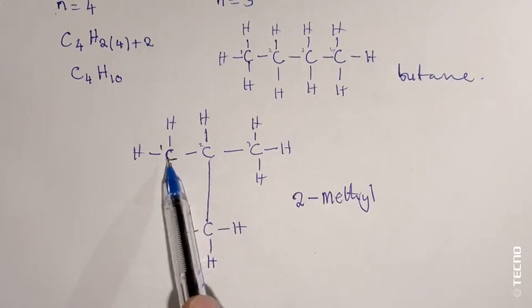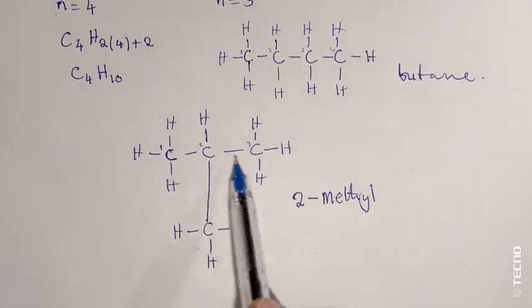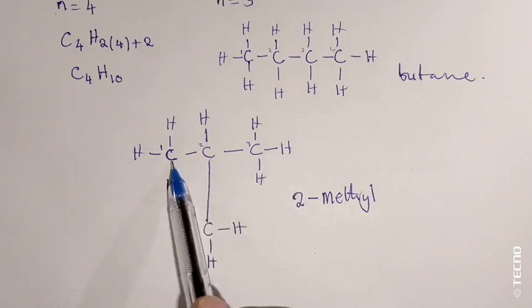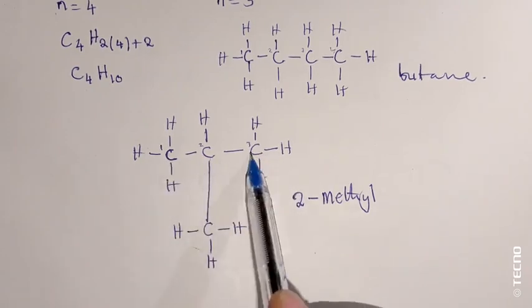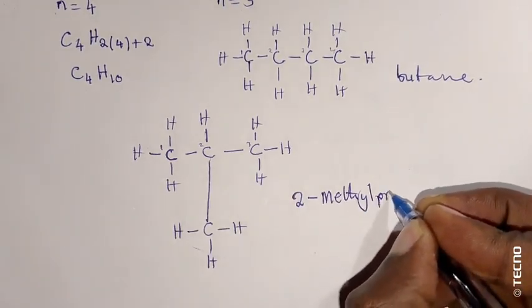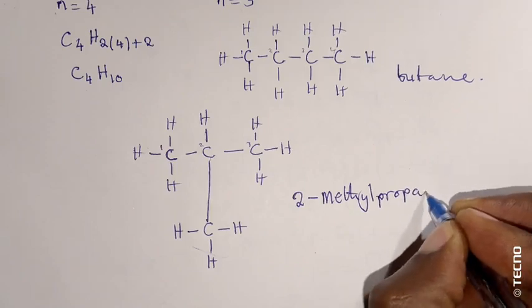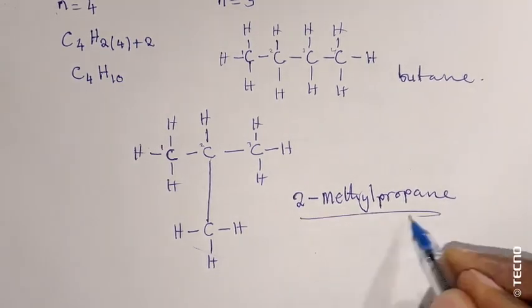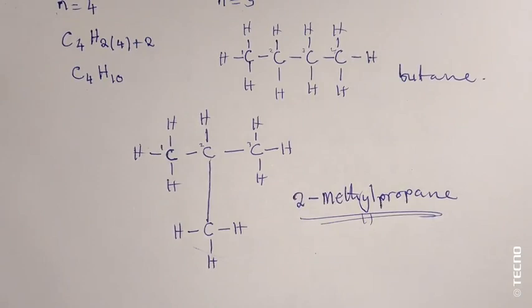Then here, how many carbon do you have? 1, 2, 3. So it means this is propane. So 2-methyl propane. So this is the name of an isomer that you can obtain using the same molecular formula for the butane.